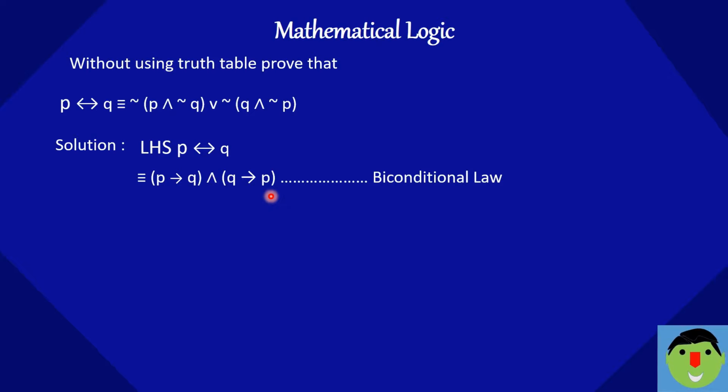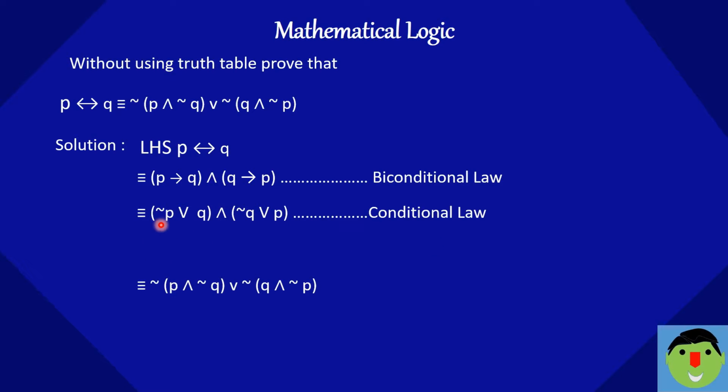Then we can use the conditional law for each bracket. So p implication q is nothing but negation p or q, this sign as it is, and q implication p is nothing but negation q or p according to conditional law.